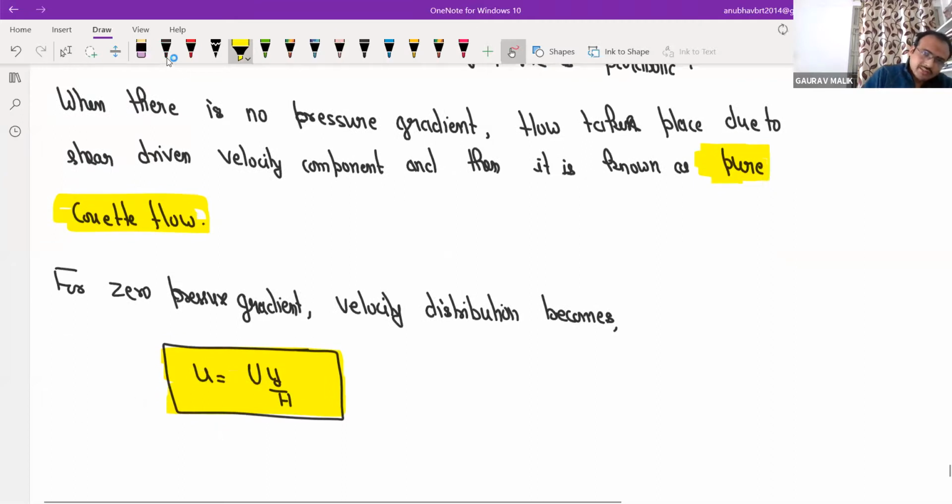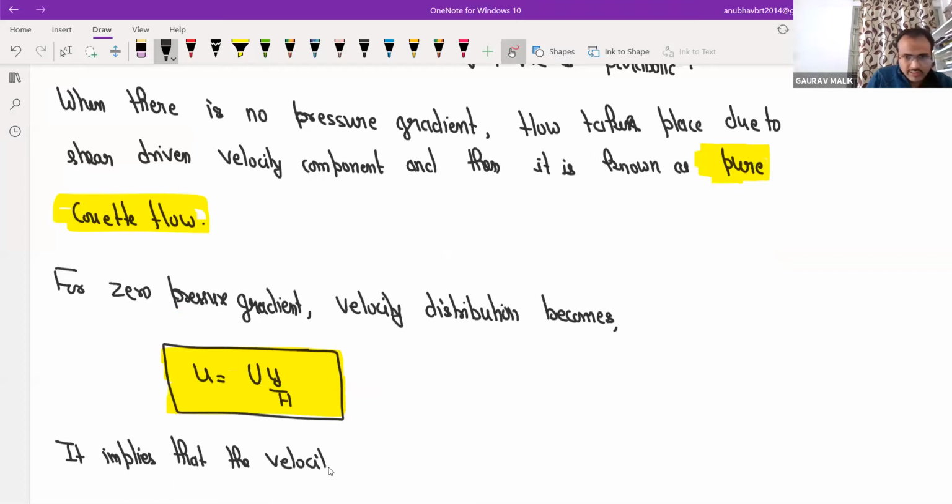So it implies that the velocity profile is linear for pure Couette flow.